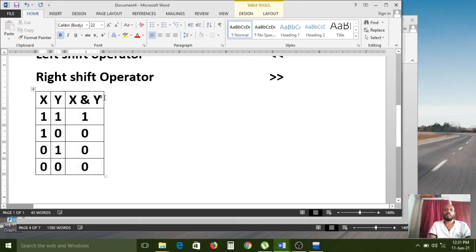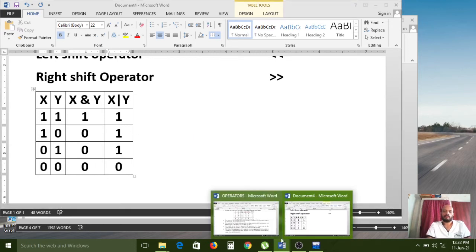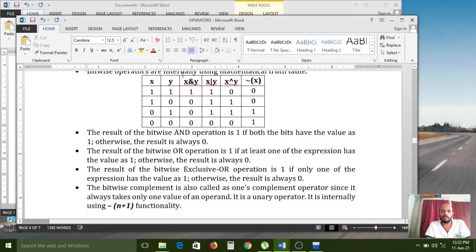Here I am introducing one more column, x OR y. What will the OR operator do? If both conditions are true, it returns true. If any one condition is true, it becomes true. Here also one condition is true, so that is why it becomes true. Here both conditions are false, so it returns false. Like that, this truth table will work for x and y, and x or y.